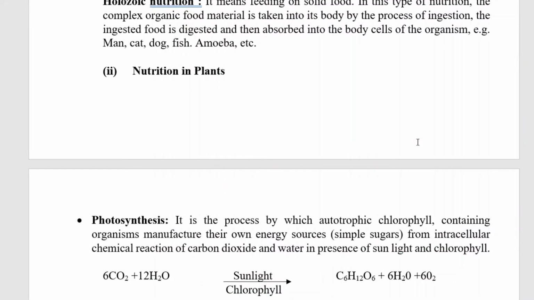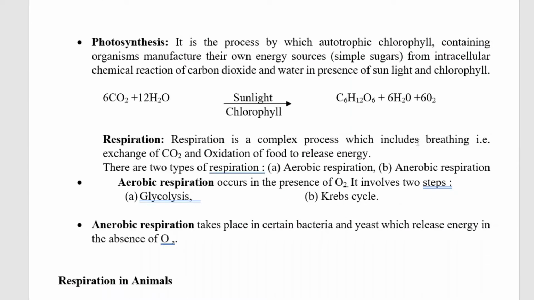So now we are going to see about the nutrition in plants. I already said plants prepare their own food with the help of solar energy, that is sunlight, water and CO2, carbon dioxide. That process is called photosynthesis. Photosynthesis is the process by which autotrophic chlorophyll-containing organisms manufacture their own energy source, like simple sugars, from the intracellular chemical reaction of CO2 and water in presence of sunlight and chlorophyll.